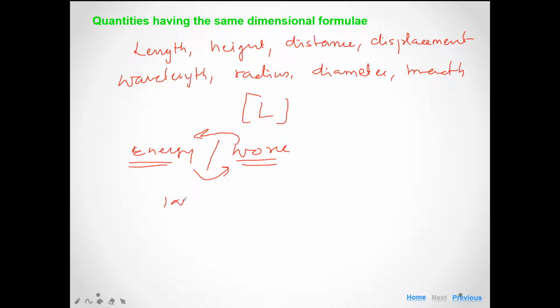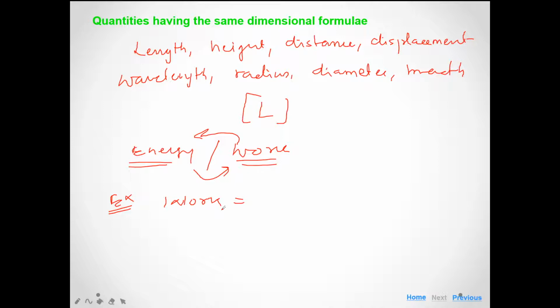So how can we find the dimensional formula for any physical quantity? Say we want to find the dimensional formula of work. We know that work is equal to force into displacement.